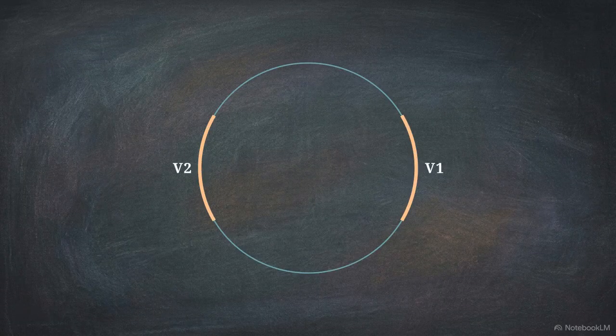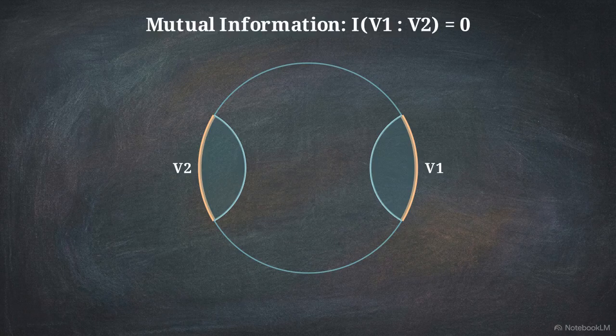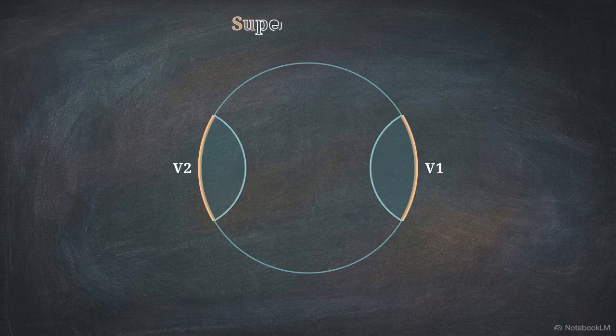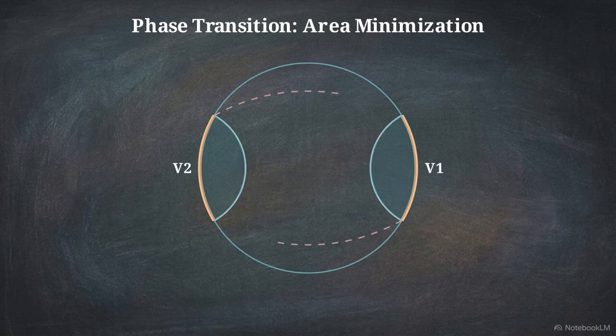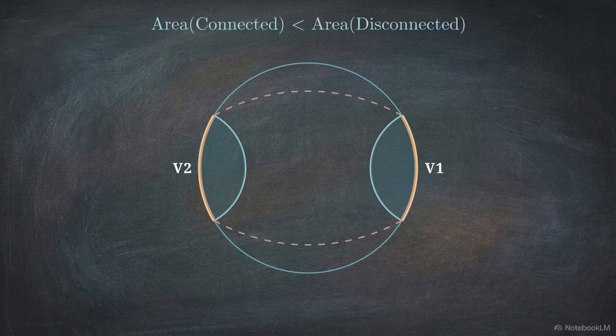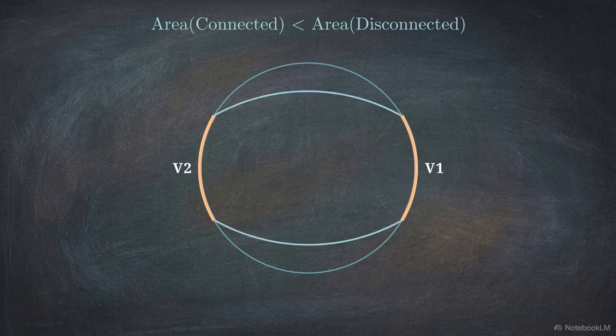To evaluate this connection, we project the boundary regions into the bulk using HRT surfaces. For isolated boundary regions, these extremal surfaces bow slightly inward as entirely separate, disconnected geodesic arcs. While isolated in this disconnected phase, the boundary regions V1 and V2 operate independently. Their mutual information evaluates exactly to 0. We measure the transitions between these states using the principle of superadditivity. When subregions combine, their joint entanglement wedge can access a larger portion of the bulk than the sum of their individual wedges. The phase transition itself is a strict minimization problem.